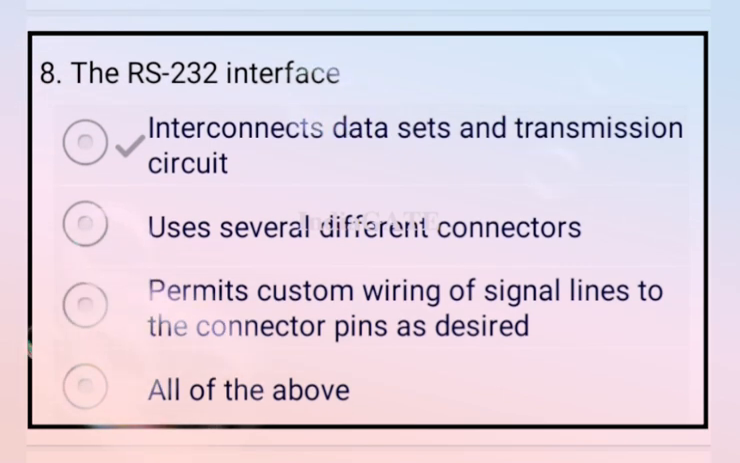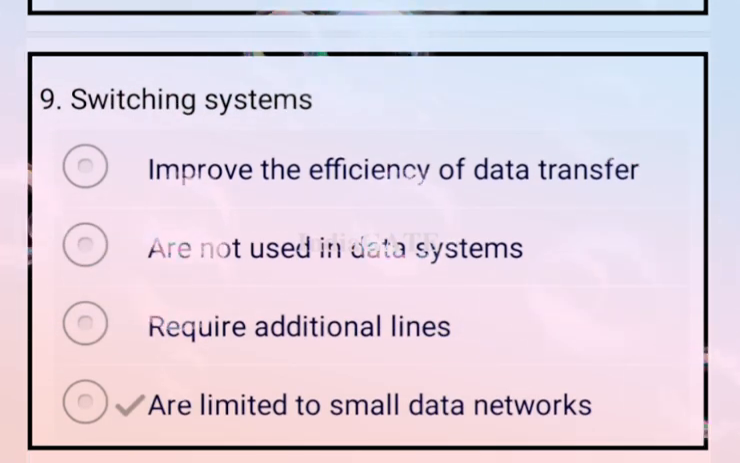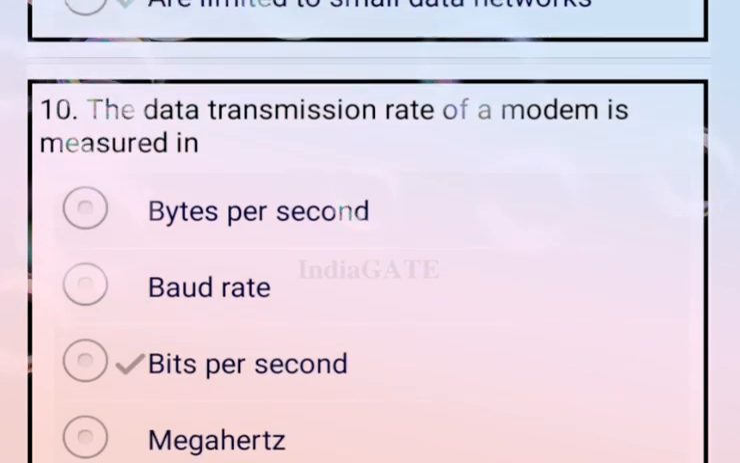The RS-232 interface is the interface between the data set and the transmission circuit. So option A is your correct answer. Now come to the next question. Switching system. So the switching system is limited to small data networks. So option D is your correct answer. Now come to the next question.